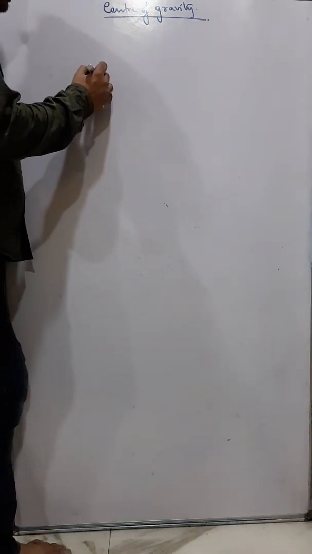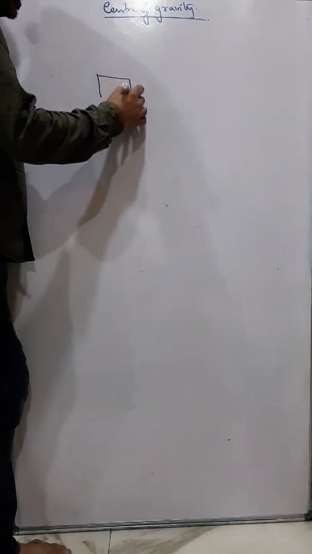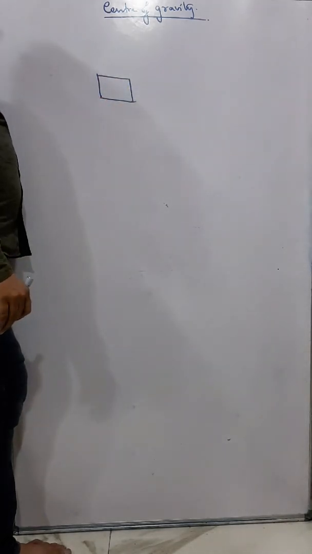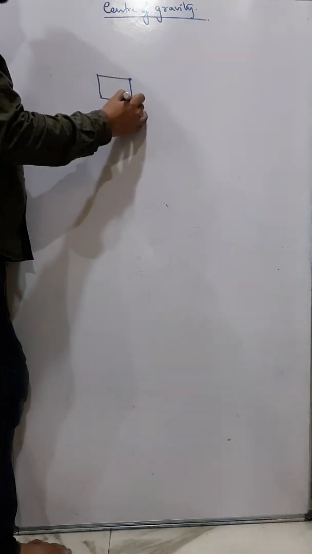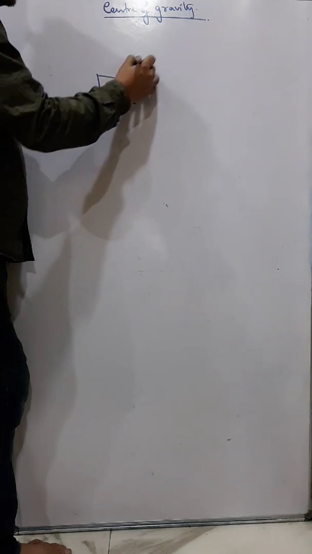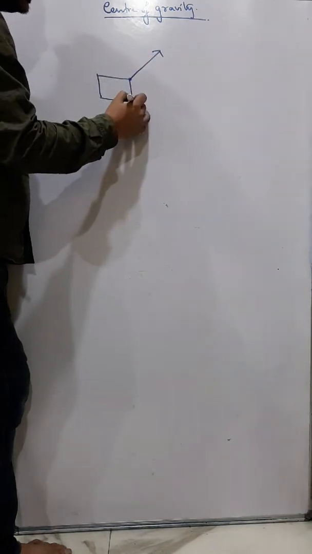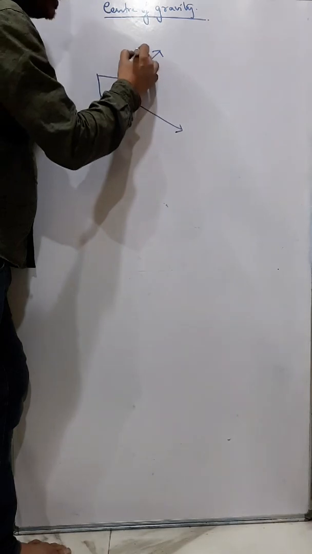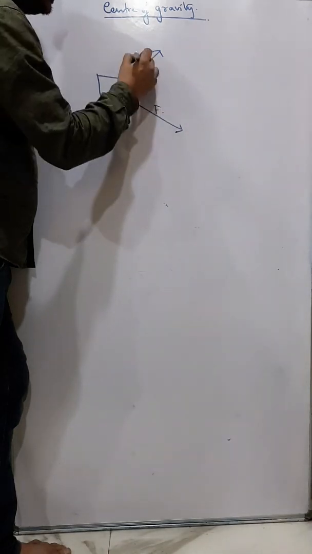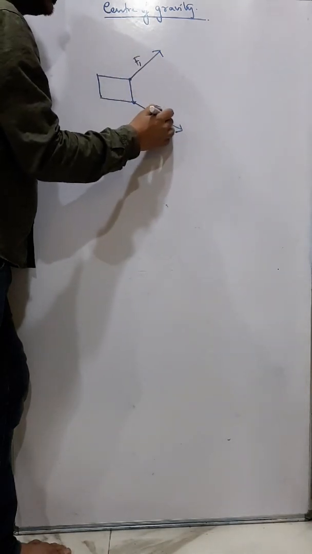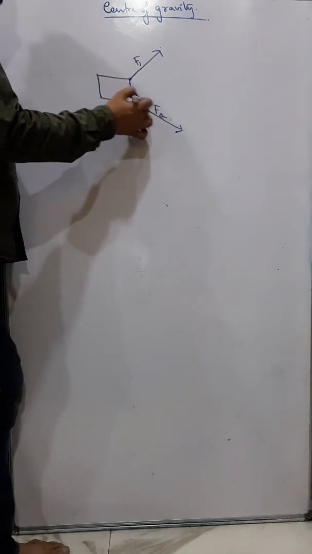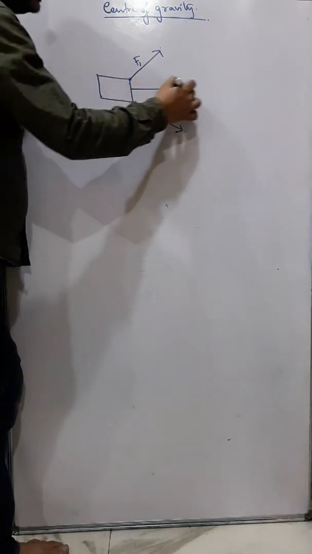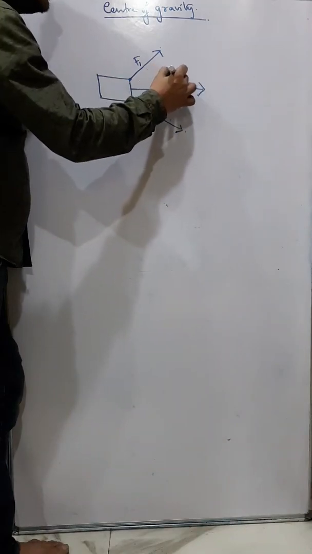Now suppose you have a body with a hook, and somebody is pulling in this way and somebody is pulling in this way, F1 and F2. The body will neither go in this direction nor in this direction. The body will go in this direction. So that is called the resultant force.